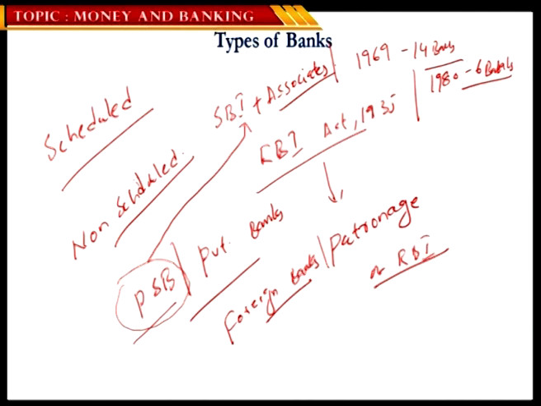Some examples of private banks include ICICI and HDFC, and certain foreign banks like Citibank. So, having seen the difference between scheduled and non-scheduled banks, and based upon ownership, we categorize banks into public sector banks, private sector banks, and foreign banks. Now let's go ahead with the broader difference between the other types of banks.